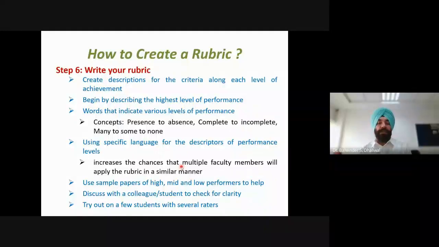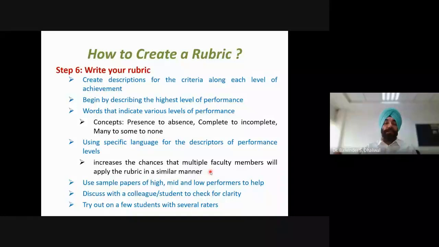If we are using specific language for the descriptors of performance levels, that will increase the chances that multiple faculty members will apply the rubrics in a similar manner. For rubrics which are used by multiple faculty members for the same communication, if we use subject specific language, that will be more understandable by the different faculties.